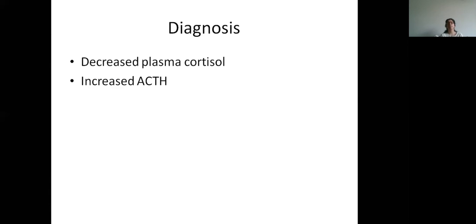So diagnosis: plasma cortisol will be decreased, but ACTH will be increased because of the hypothalamic pituitary adrenal axis. There is less amount of cortisol, so it will not be able to act on the anterior pituitary and cause its negative feedback. So ACTH production from the anterior pituitary will increase, and hence there will be increased amount of ACTH.